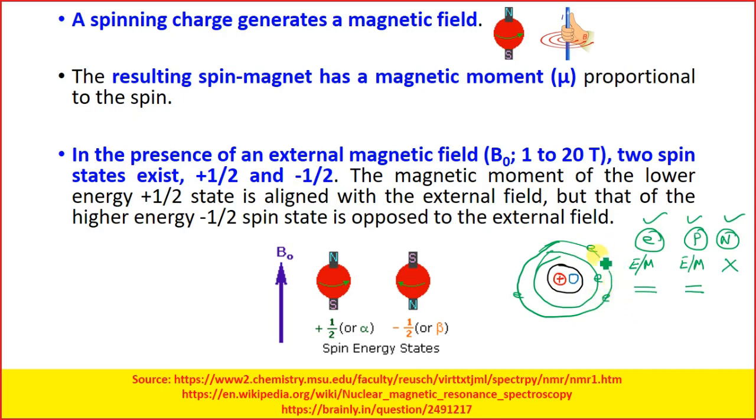The electrons rotate on their own axis and also around the orbit. Protons move only within their axis. They do not have orbital movement. So when this proton is spinning, a spinning charge generates a magnetic field.